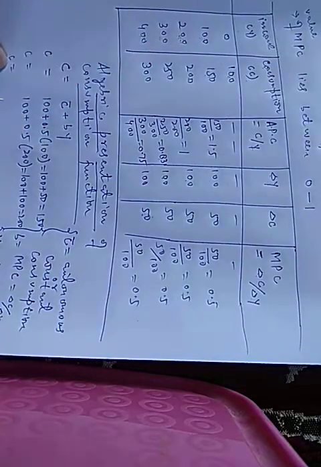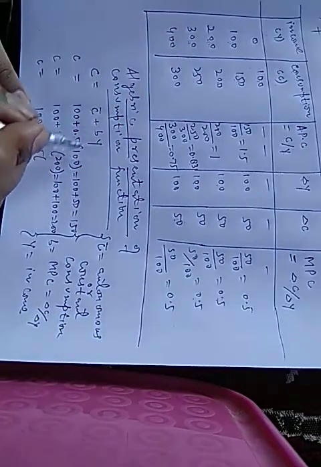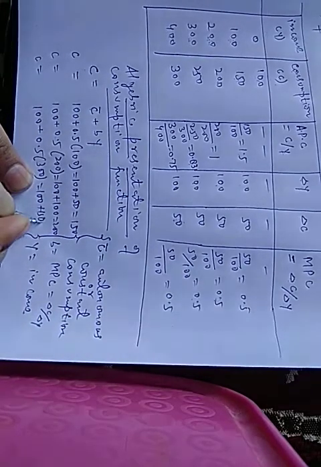Similarly, at this level of income, that is 300, C bar, which is constant or autonomous consumption, is 100. It will remain the same, 100, for every level, and marginal propensity to consume is again 0.5 when income Y is equal to 300. It will be equal to 100 plus 0.5 into 300, which is 150, and it will be equal to 250. Consumption will be equal to 250.